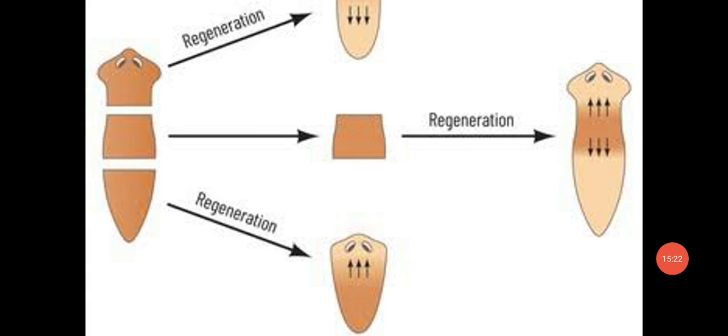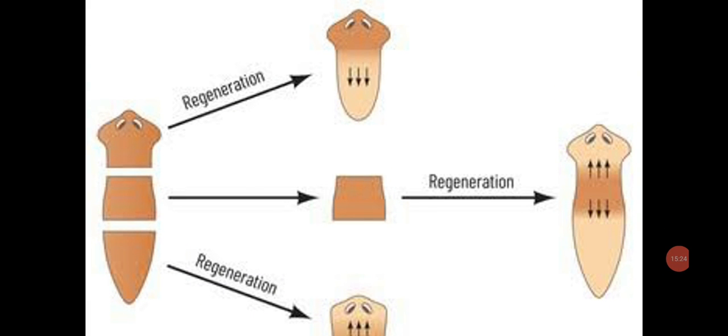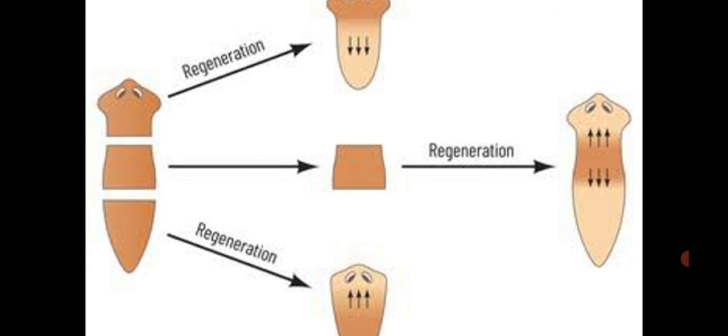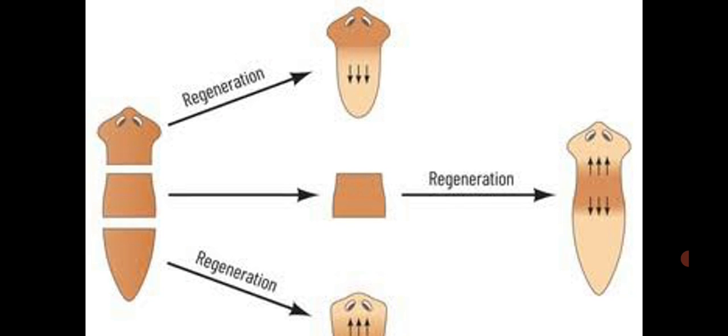So this is another example of asexual reproduction: regeneration. Regeneration means that due to an accidental environmental process, the body is divided into different segments: head, body and tail. The head once again regenerates the body and tail region.